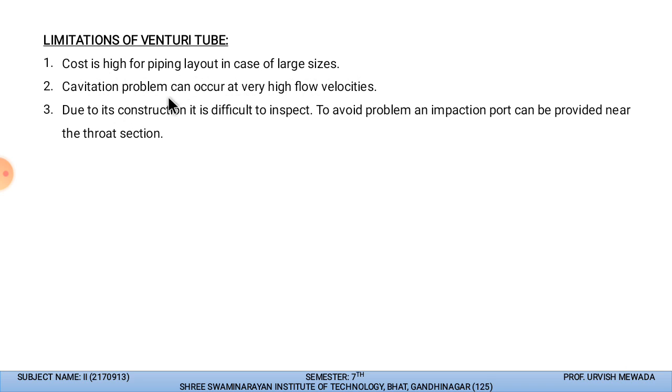Whenever a liquid or fluid contains slurries or any other contaminants, then it can create cavities inside the pipe. And due to its construction, it is difficult to inspect, because we cannot inspect from inside. To avoid this problem, an inspection port can be provided near the throat section. So yes, we provide the inspection port at the throat section, so we can avoid this problem. So these are the limitations of the Venturi tube.